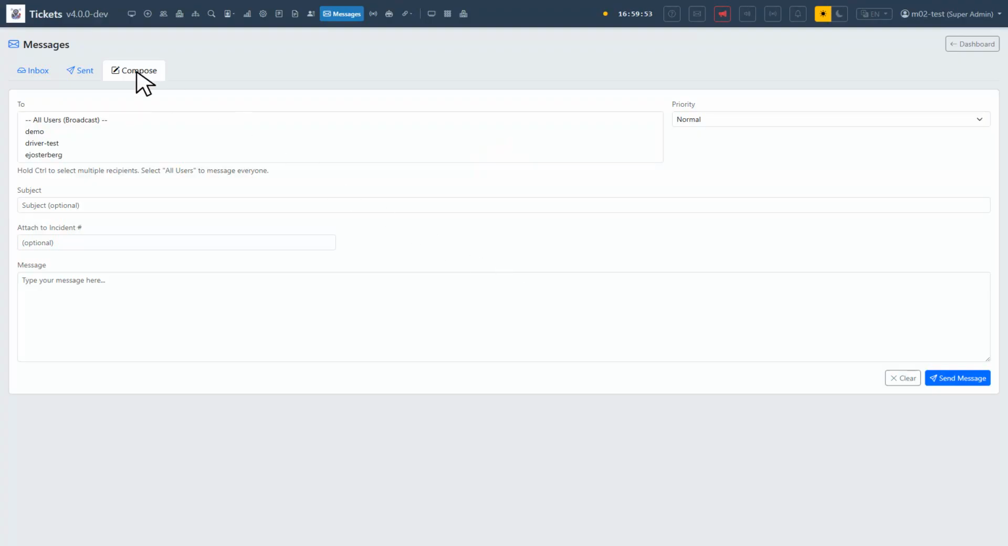Internal messaging. Pick recipients from your roster, or all users for a broadcast. A subject, a priority, and a plain text body. The body is plain text, no bold italic toolbar. What you can do is link the email to an incident by number so it's tied to the right call. That's the Attached to Incident field, a number, not a file upload.